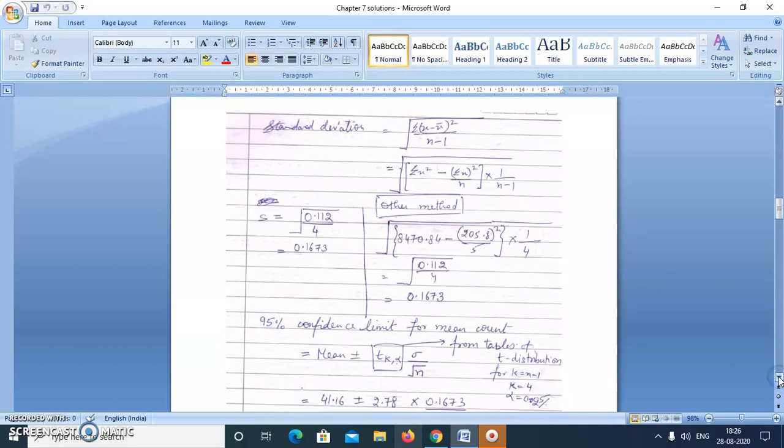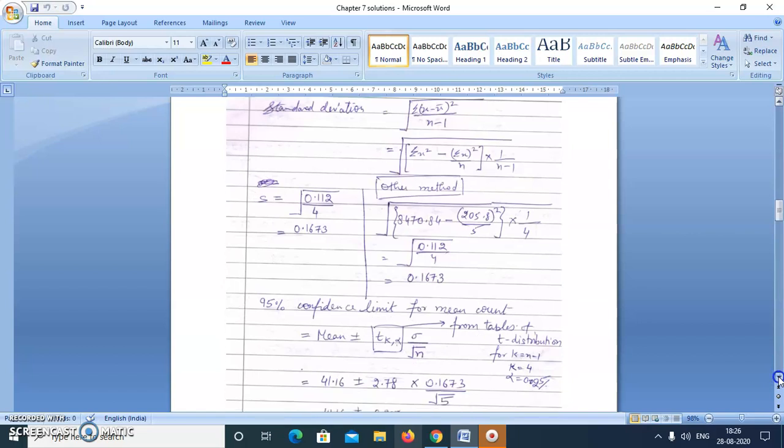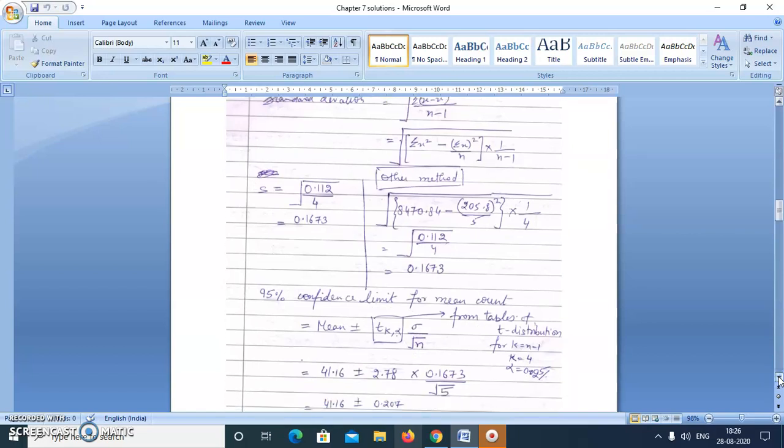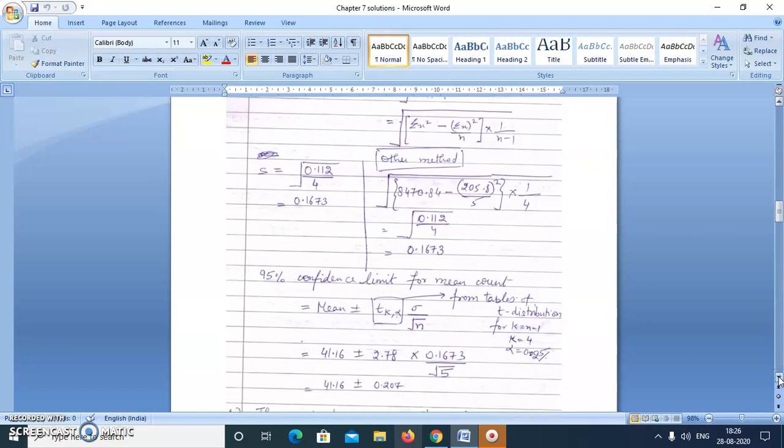Now how we'll find the 95% confidence limits is, because it is a small sample, the formula changes to mean plus minus t value from the tables for given k and alpha into sigma by root n, where k is equal to n minus 1. In this question, the number of samples n is 5, so you will take the value 4 for k, and alpha for 95% we'll go with 0.025.